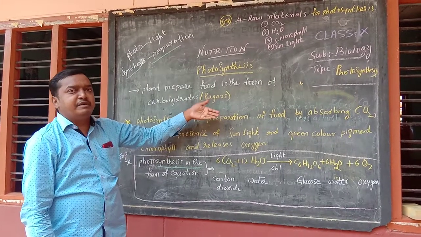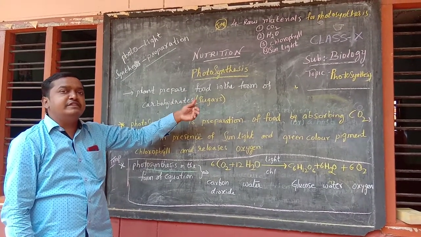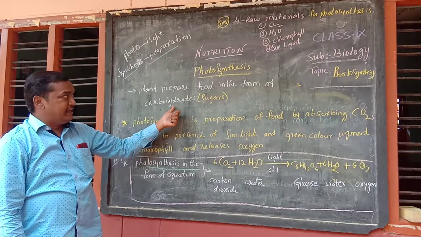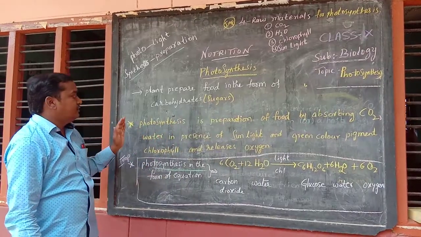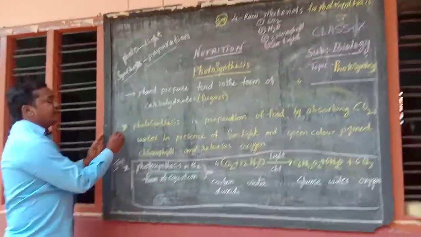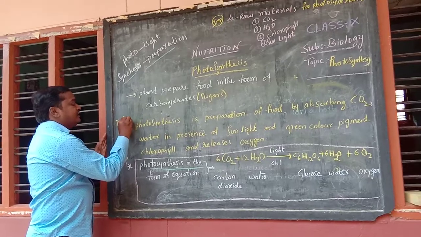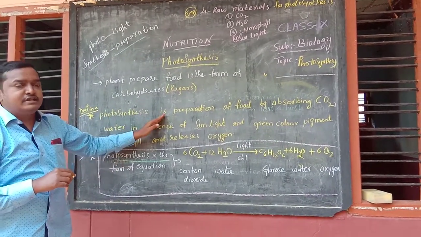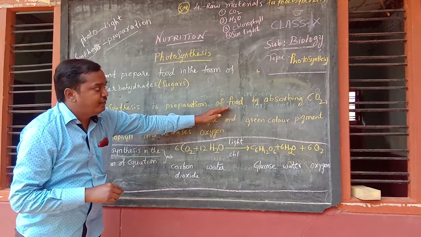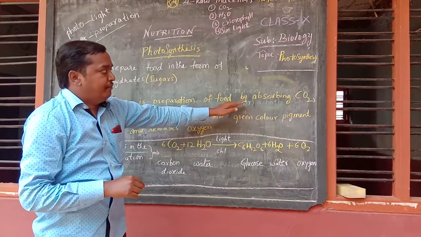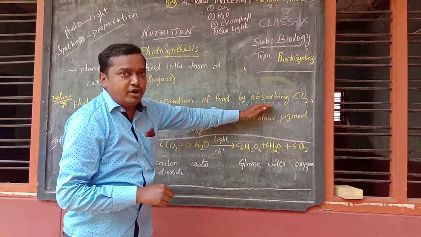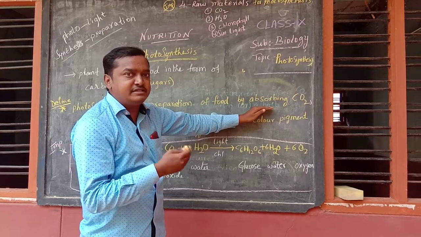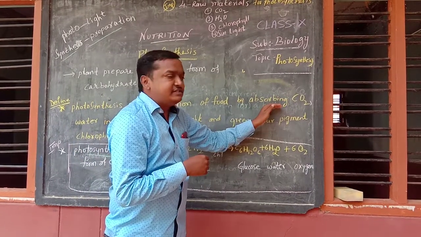The first preparation of food is in the form of sugars. So now we are going for the definition of photosynthesis. Definition: Photosynthesis is the preparation of food by plants by absorbing. Absorb means take in. What is taken in?